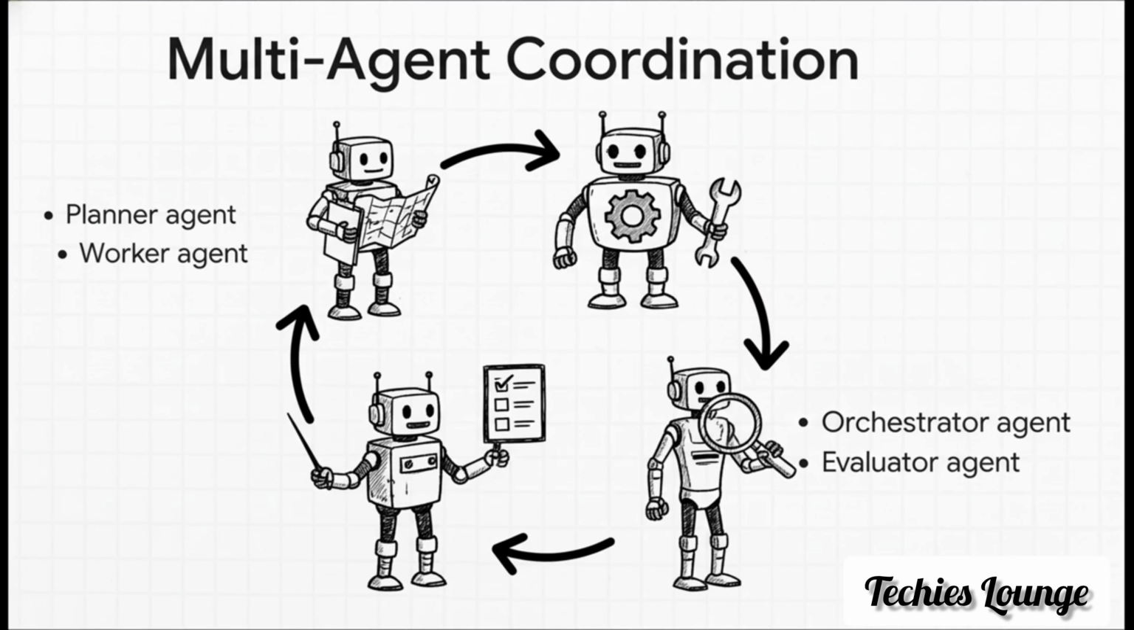And get this, it's not limited to just one agent working alone. MAF is designed for multi-agent teamwork. You can literally assign different roles. You could have a planner agent to map out a task, worker agents to do the heavy lifting, an orchestrator to manage the whole process, and an evaluator to check the work. It's like building your own little AI project team.